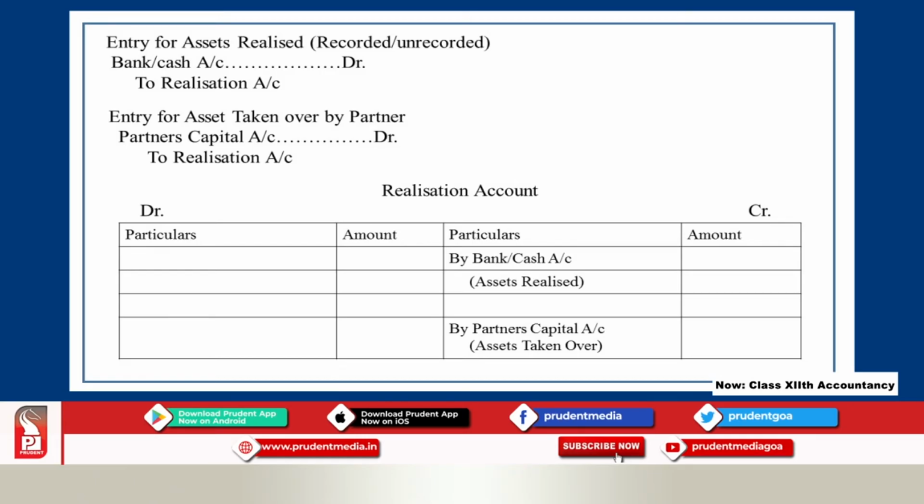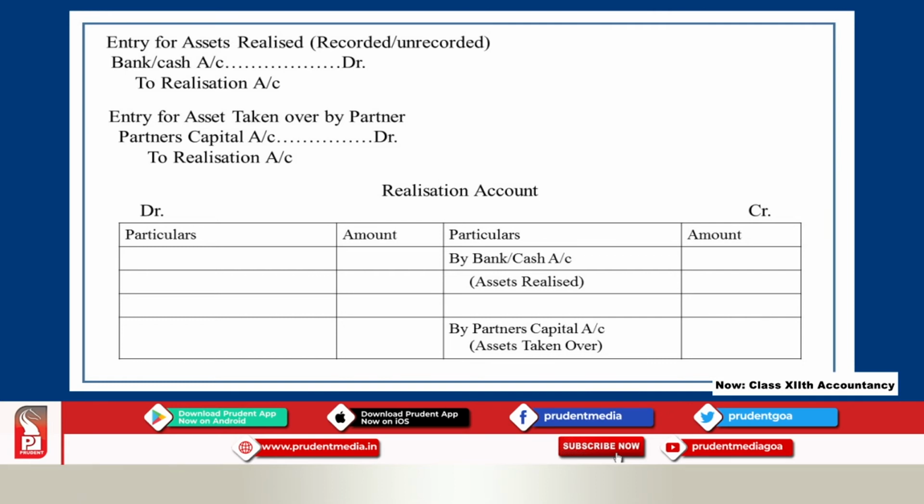In the same way, if any partner takes over any asset, you write by partner's capital account and write the agreed value of the asset taken over in the amount column. Suppose a partner takes more than one asset, and those assets are to be listed below the partner's capital account, for example furniture taken over, stock taken over, and all, the total value you can write directly in the amount column. So this is how you make the entry for the assets realized.